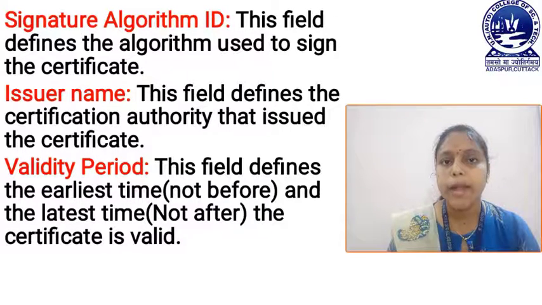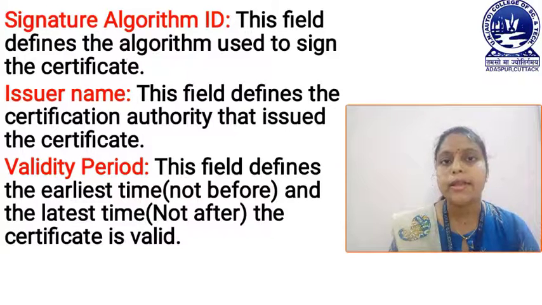Here this field defines the algorithm used to sign the certificate. That means when the certificate authority creates a certificate, that certificate must be signed, and here this signature algorithm ID defines which algorithm is used to sign this certificate. Next one is issuer name. Here this field defines the certificate authority name. That means which authority issued this particular certificate.